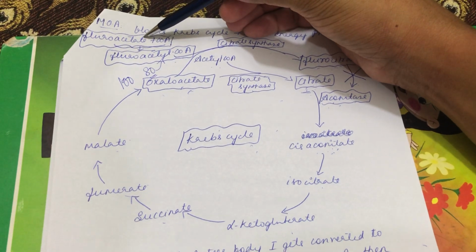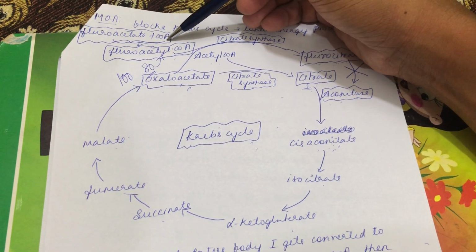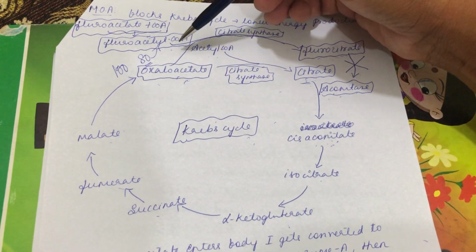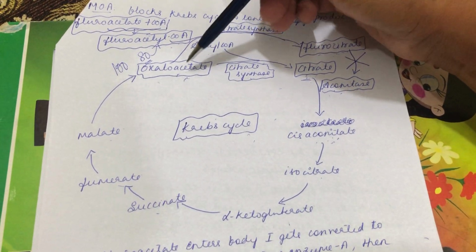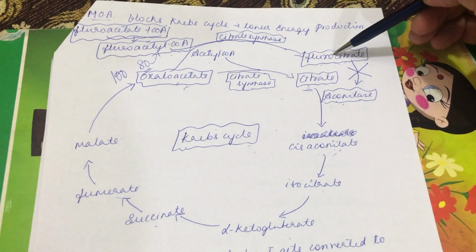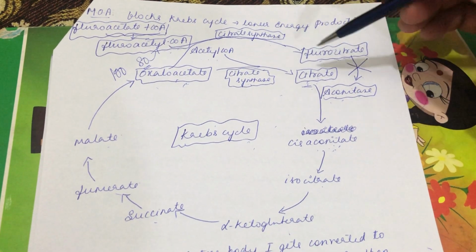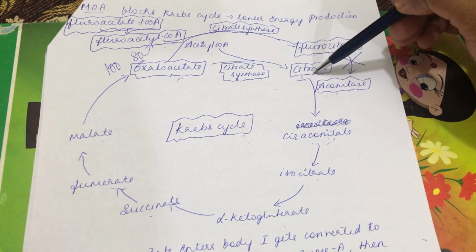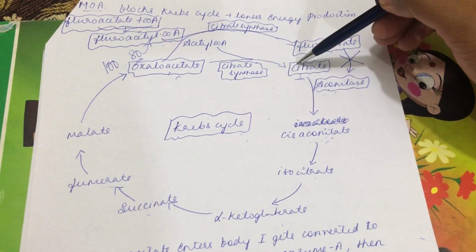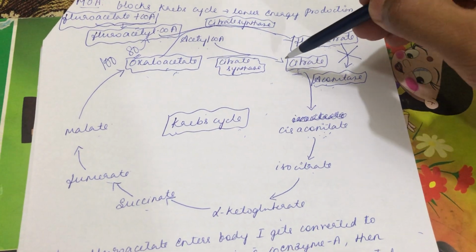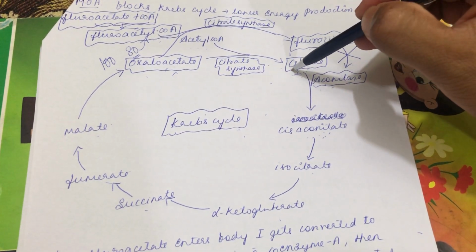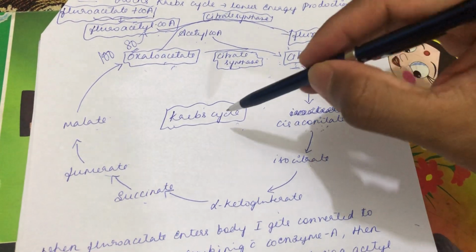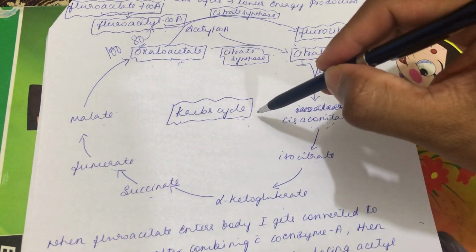To repeat, fluoroacetate combines with coenzyme A to form fluoroacetyl CoA. In place of acetyl CoA, fluoroacetyl CoA will combine with oxaloacetate to form fluorocitrate with the help of enzyme citrate synthase. Then fluorocitrate inhibits the aconitase so that there will be no conversion of citrate to cis-aconitate. Citrate will get accumulated. It's a chelator of calcium, causes toxic effect. Coupled with that, there will be inhibition of Krebs cycle, and decreased ATP production.